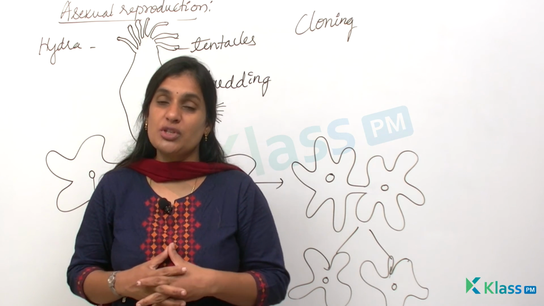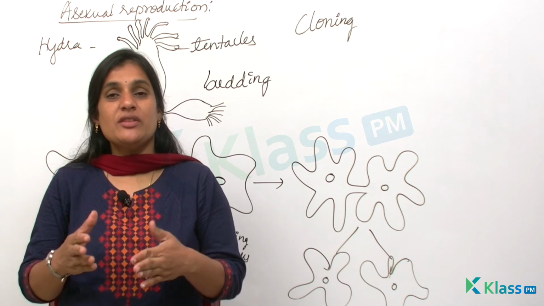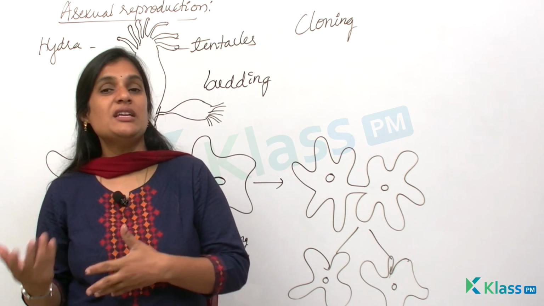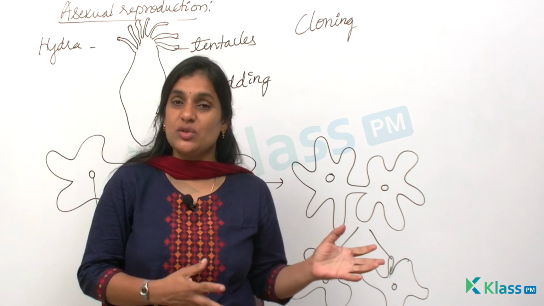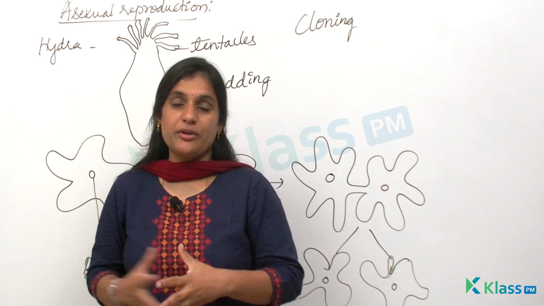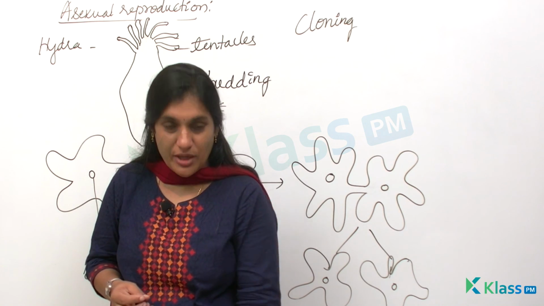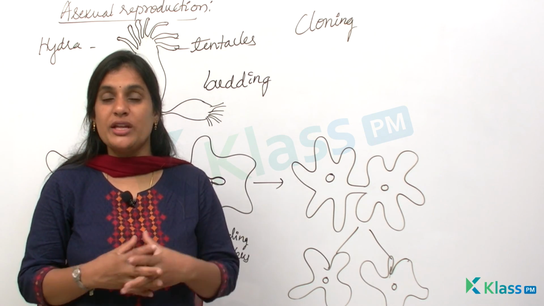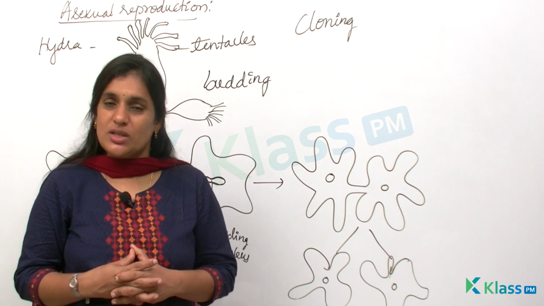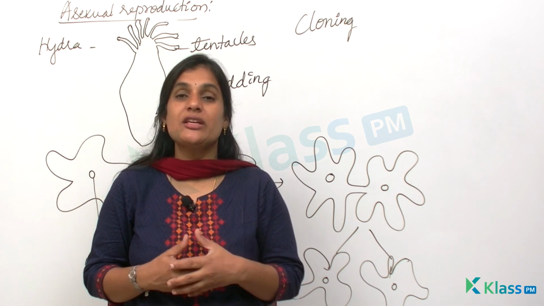So the individuals which are usually produced by the method of cloning die before they give birth or die after they give birth. They don't have a good span of life like individuals which are normally sexually produced, right? So this is the method of cloning, and remember, the babies which are brought up through cloning have severe abnormalities. That's the reason they die. They cannot be retained or they don't sustain.